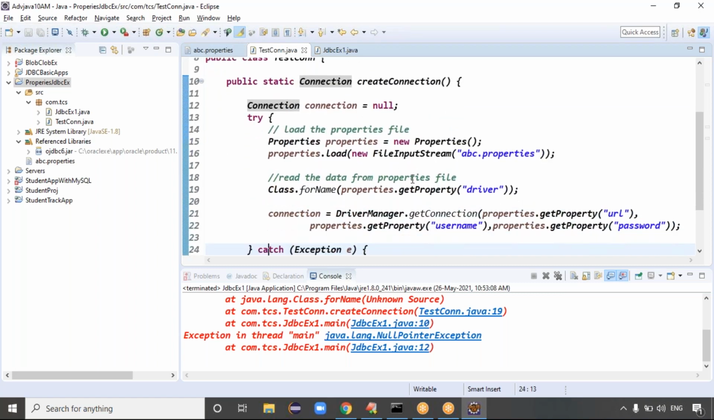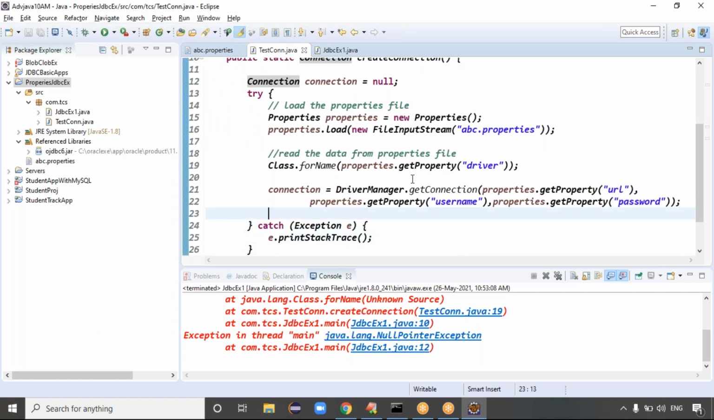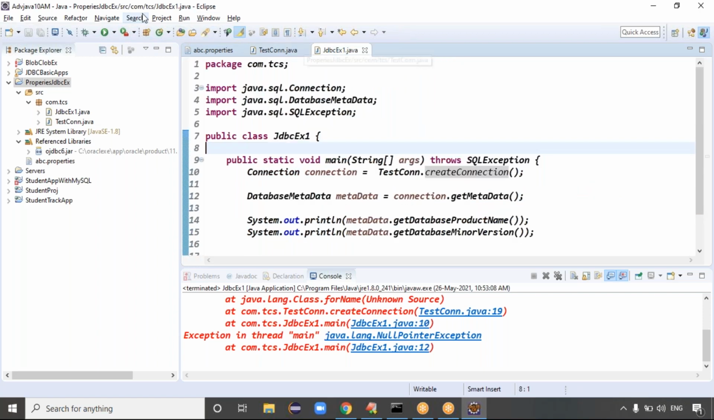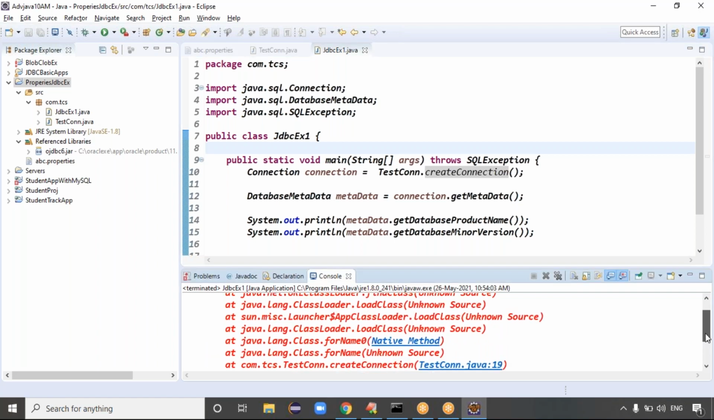Connection driver manager get connection, get property of URL, get property of username. Yes, can you please add some SOP statement here, in the connection process? First of all, you will see whether the connection process is executing or not executing. No, first of all, the connection is not executing.